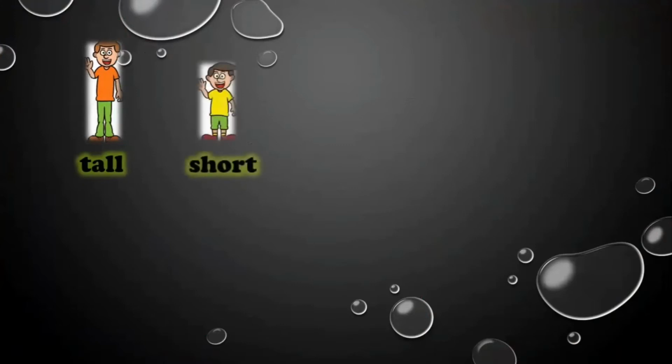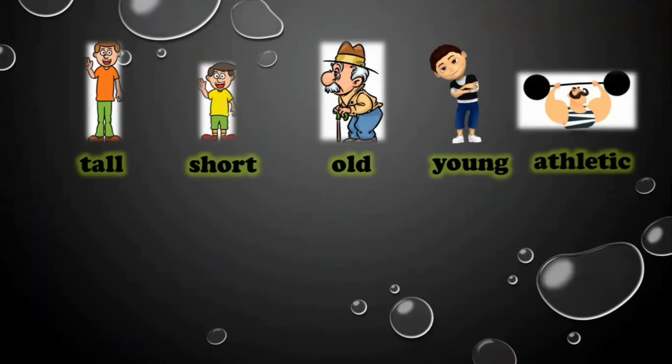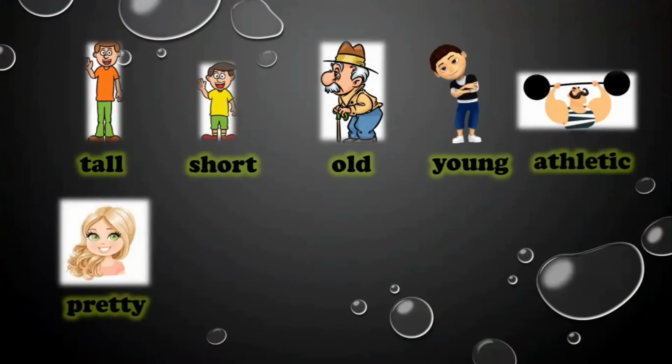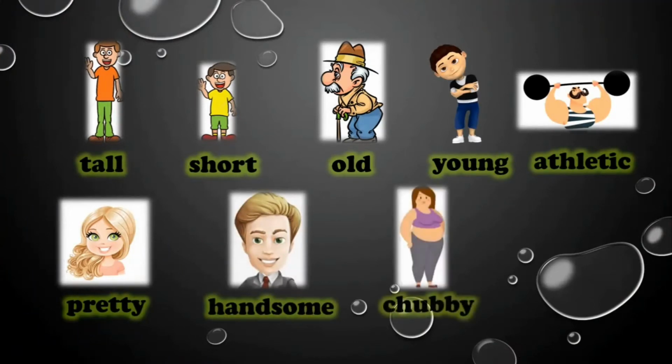Okay, for example, you have tall, alto, short, pequeño, old, viejo, young, joven, athletic, atlético, pretty, hermosa, bonita, handsome, guapo, chubby, gordita, thin, flaca. Okay, try to memorize these new words, this new vocabulary.